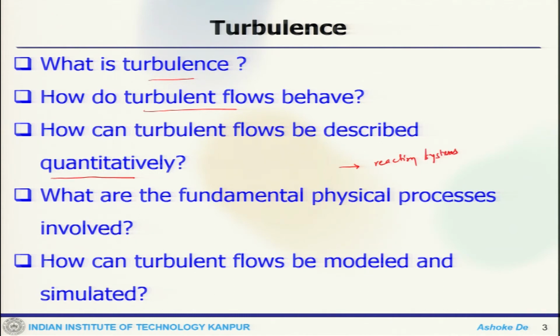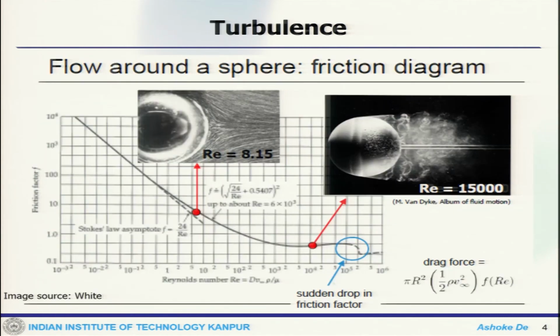Then we will look at the fundamental physical processes involved, and finally, once we are done with this theoretical part, we will see the modeling part and how things are simulated from the modeling perspective, because this is one of the important aspects.